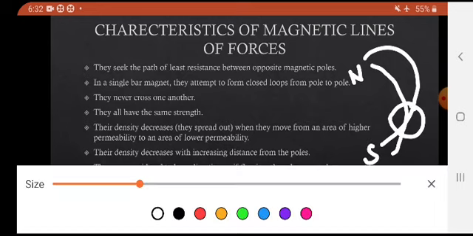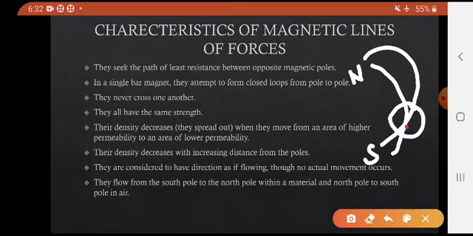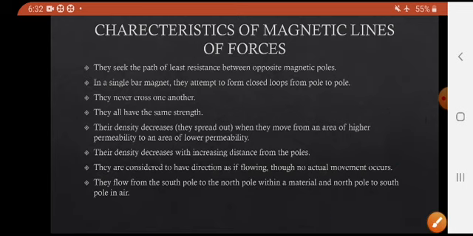If they get intersected at any point, it shows it has two directions at one point. It is impossible to have two directions for anything at a point. So the tangent of a line shows the direction of a moving north pole. They never get intersected, because it is impossible to have two directions at a single point, and their density decreases.